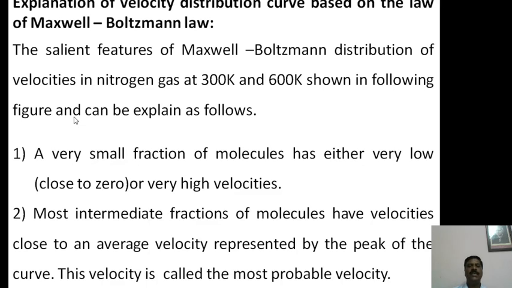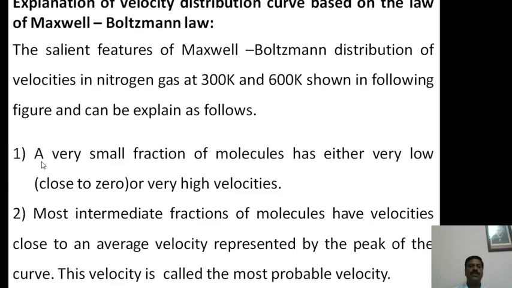Now, how is it explained? It can be explained by using the salient features of the Maxwell-Boltzmann distribution of velocity in nitrogen. Maxwell and Boltzmann took nitrogen for study here, and they explained what features or properties nitrogen gas molecules possess at 300 Kelvin temperature and also at 600 Kelvin temperature, and they concluded them in the form of features. Therefore, this is the explanation of the salient features of Maxwell-Boltzmann velocity distribution in nitrogen gas.